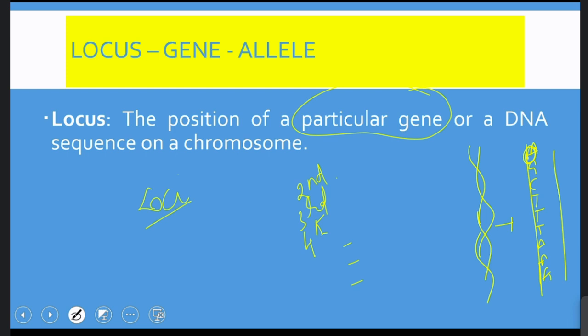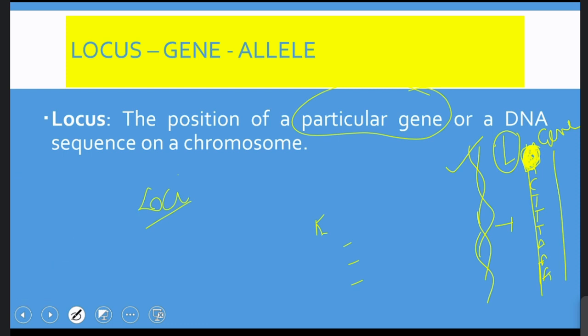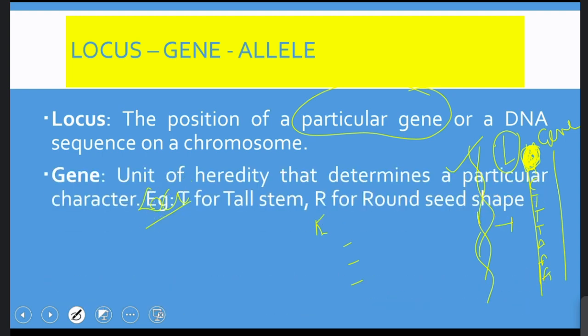The DNA sequence present here up to this point, whatever nucleotides are present there, forms a particular gene, and we can call this a locus. Thus, with respect to a chromosome, it is the position of a particular gene on a chromosome. With respect to DNA, it is a position on the DNA with respect to the specific DNA sequence. So where the gene is present on a chromosome, we can call that position a locus.